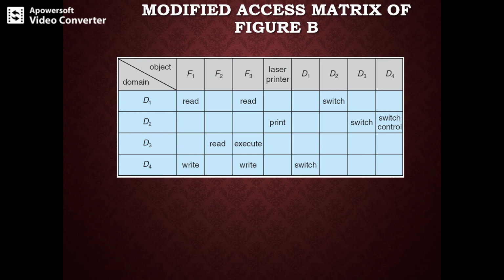So here in domain D2 and in the column D4 there is a switch control, which means that the process executing in domain D2 could modify the domain D4. So just observe D2 and D4, there is a switch control. Any process executing in domain D2 could modify domain D4.